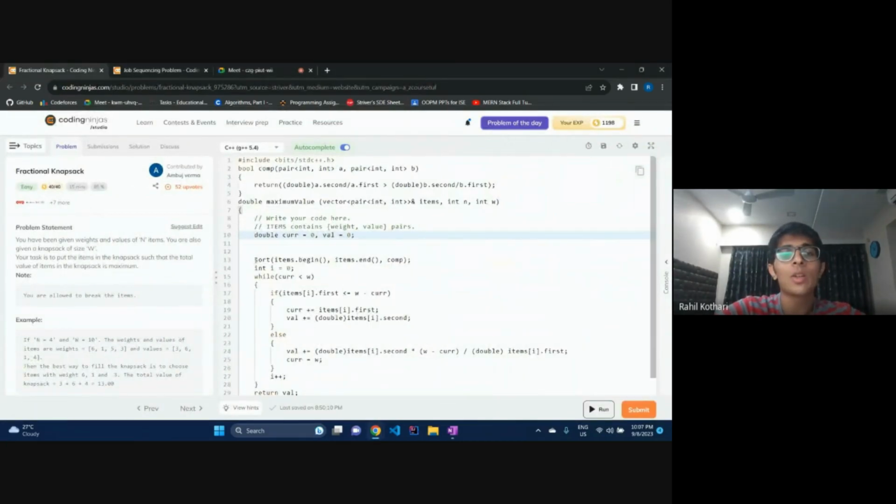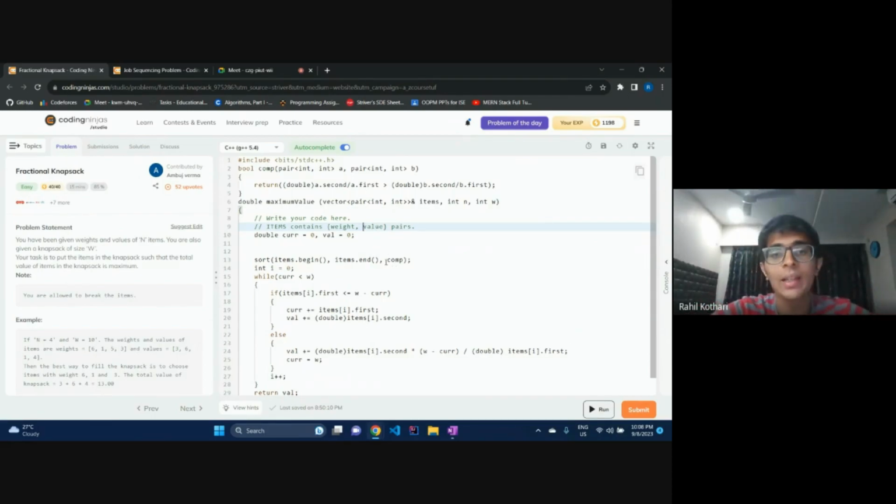The thing you might be new to in C++, notice I said we need to sort by value per unit weight, right? But in what form are we given the items? We are given a vector of pair of integers, and the pairs are weight-value pairs. So the pair's first item is weight, second item is value, and now I need to sort this. I can't use sort directly, right? Sort items.begin, items.end. If I do that, it'll sort it in the descending order of weight, which is not what I want. I want descending order of value divided by weight.